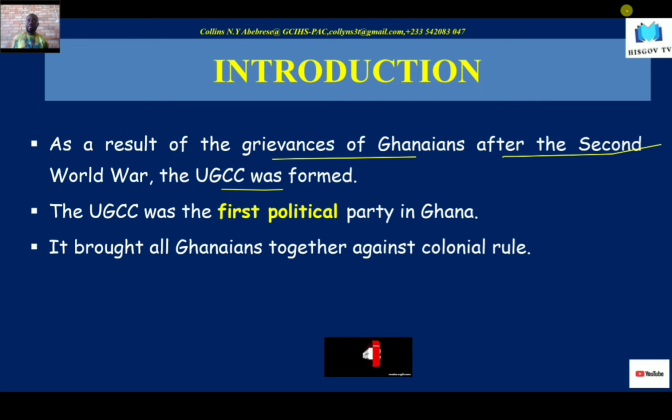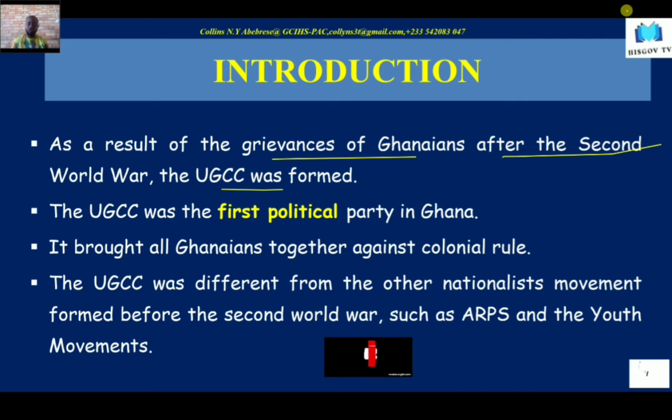The proto-nationalist movements that we looked at, the NCBWA and Co., were all seeking support from just a section of the country. The Aborigines Rights Protection Society, for instance, did not seek broader support from the general public. They were only interested in lands around the Gold Coast. But the UGCC was the first political party that brought all Ghanaians together against colonial rule.